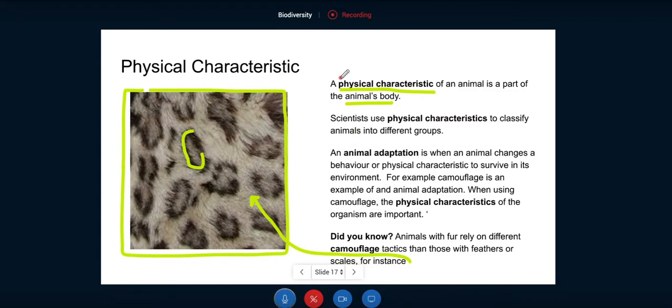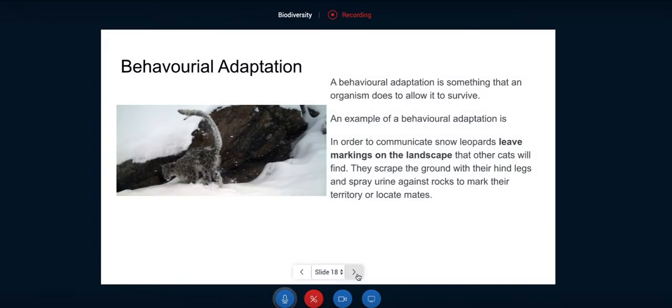The only two big ideas that you need to know from this slide are: a physical characteristic is a part of an animal's body, and an animal adaptation is the ability for an animal to change to succeed in its environment. So we're going to go on to another way an animal can adapt to its environment, and that's on the next page here. We have what's called a behavioral adaptation.